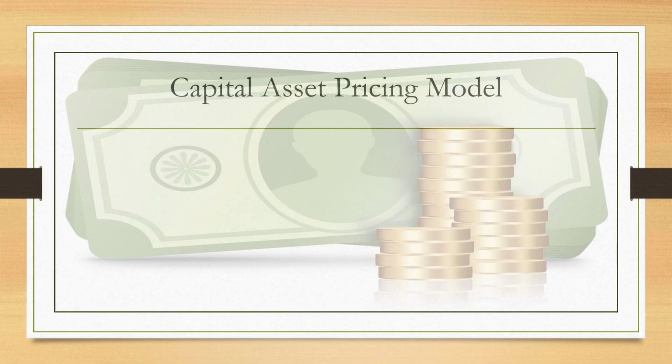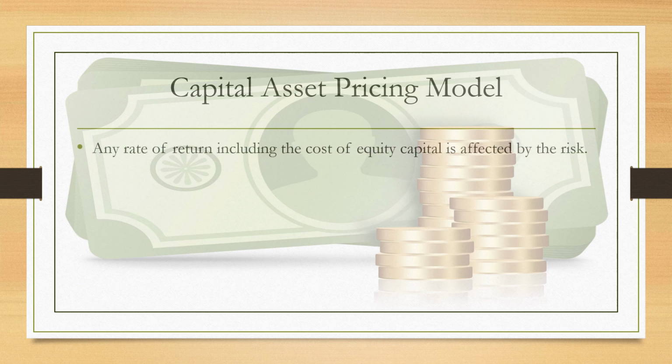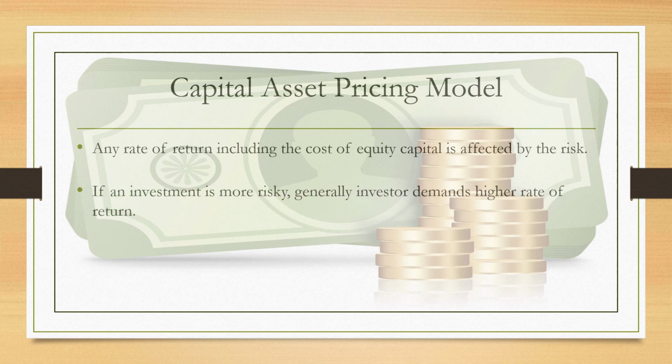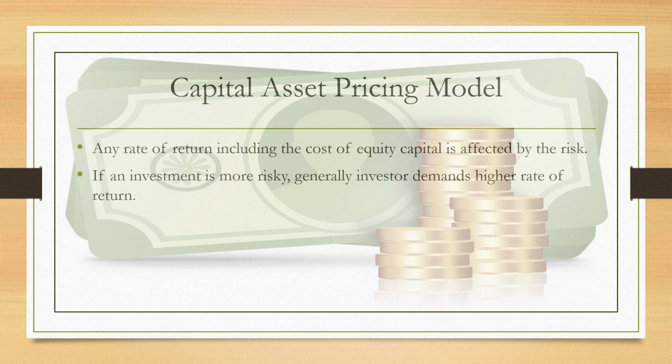And this is the last method, capital asset pricing model. Any rate of return including cost of equity capital is affected by the risk in this method. If the investment is more risky, generally the investor demands a high rate of return. We all know that if we invest more, then we expect more return. If we invest less, then the returns also will be less.